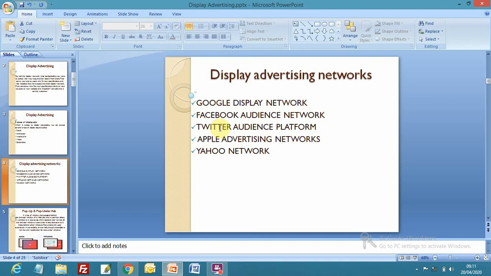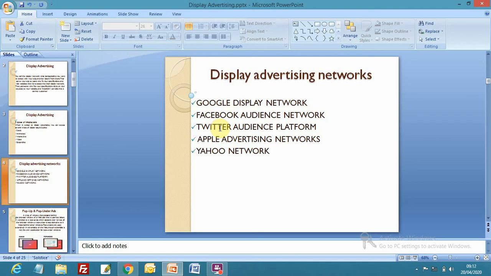Because sometimes we need to launch a campaign for a particular product, maybe a product used by girls at the age of 15 to 25. We are advertising a lady product. So we should know on which display networks the maximum number of females in this age range are there, right? Whether they are on Instagram or on Facebook or on YouTube, where we should invest our client money.